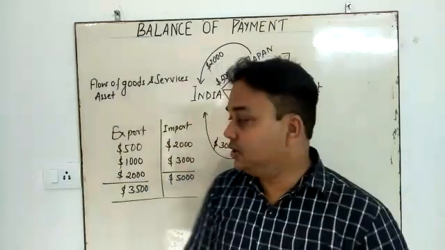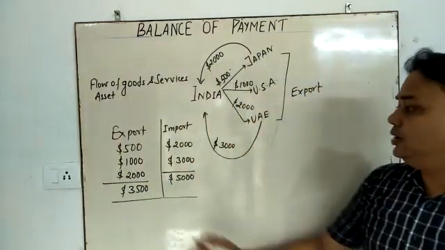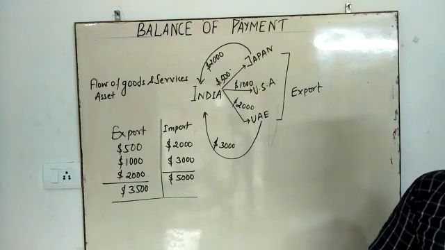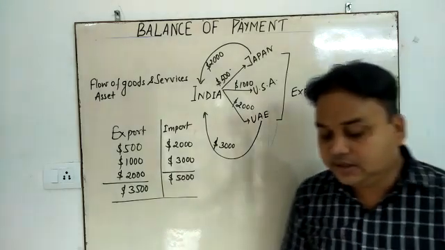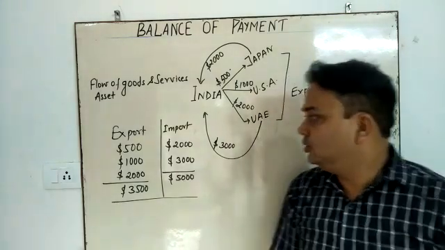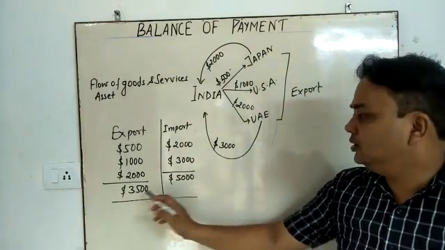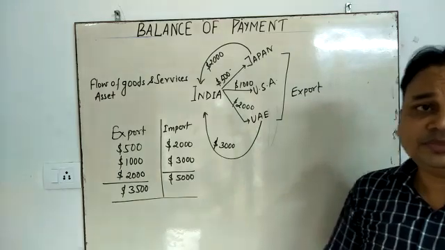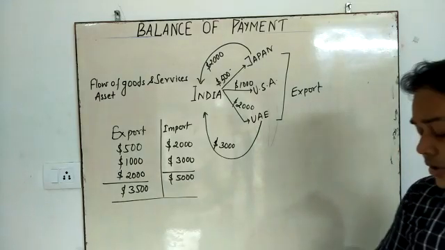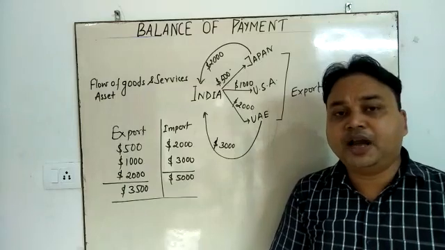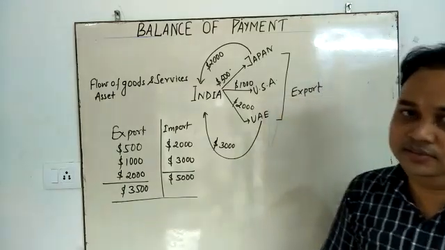Have you observed here that your export and import are not equal? Your export and import are not equal. So it is not in balance. My dear student, it is correct that the export of goods and services, $3,500, and $5,000 are not equal. It is true, but we have to focus on balancing.